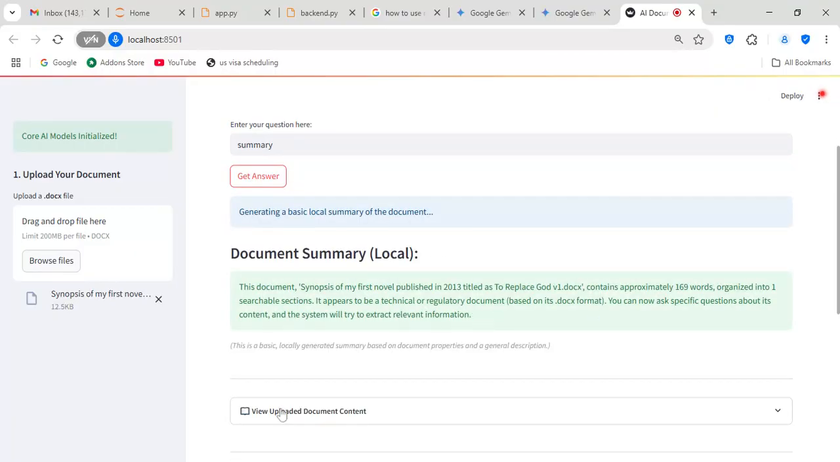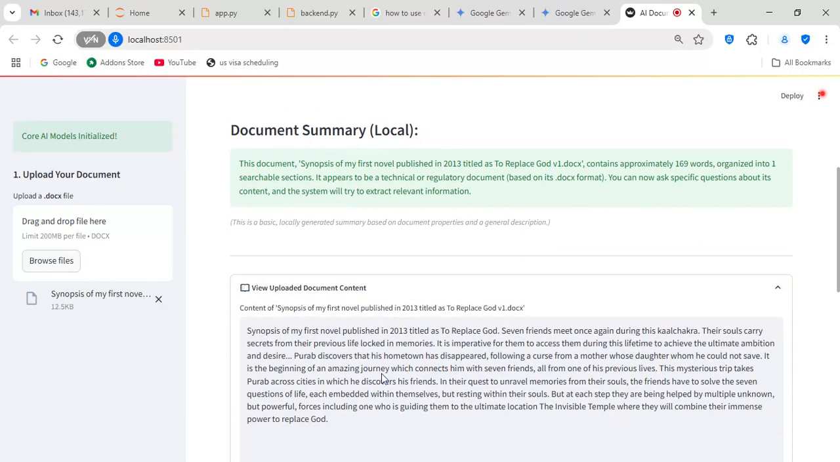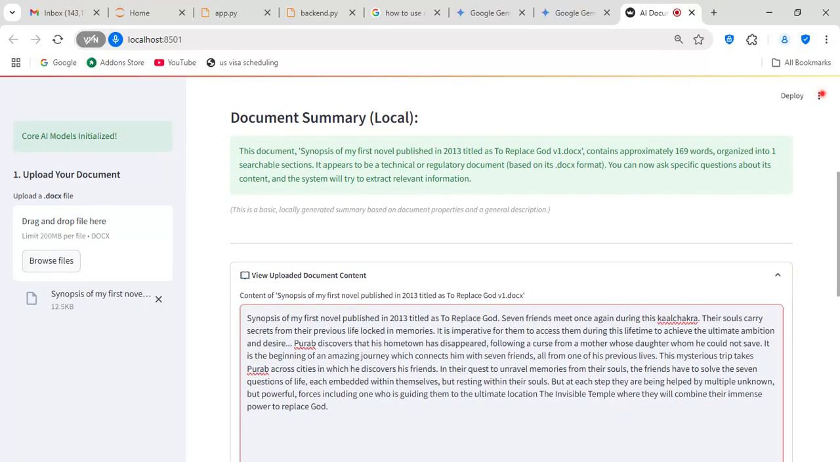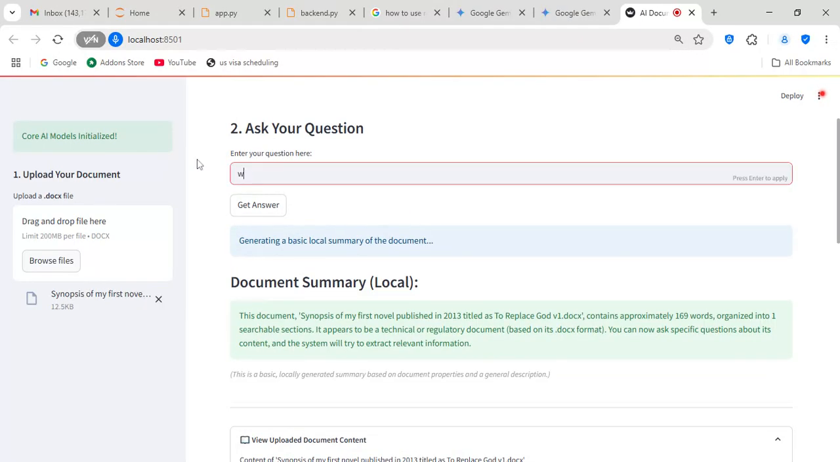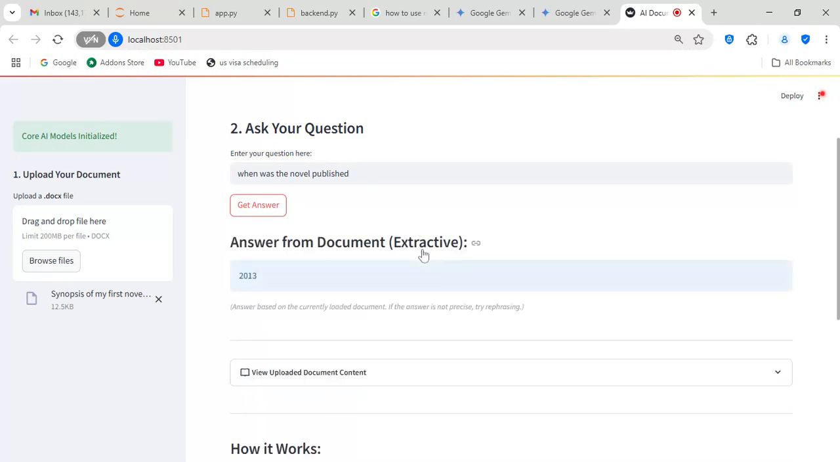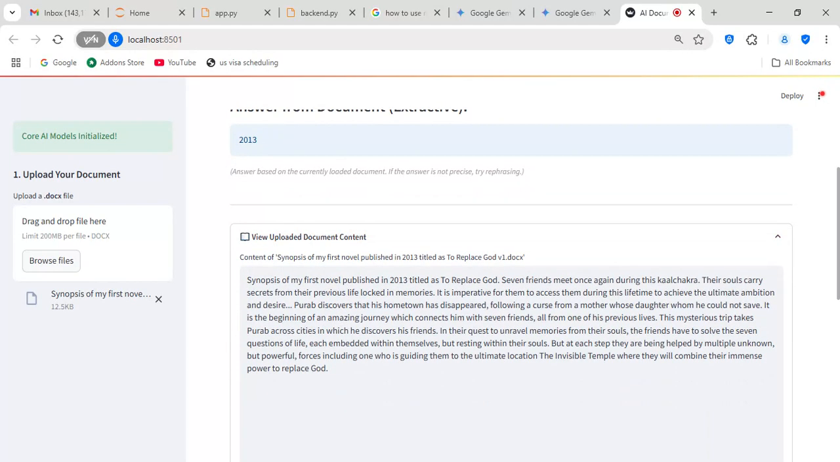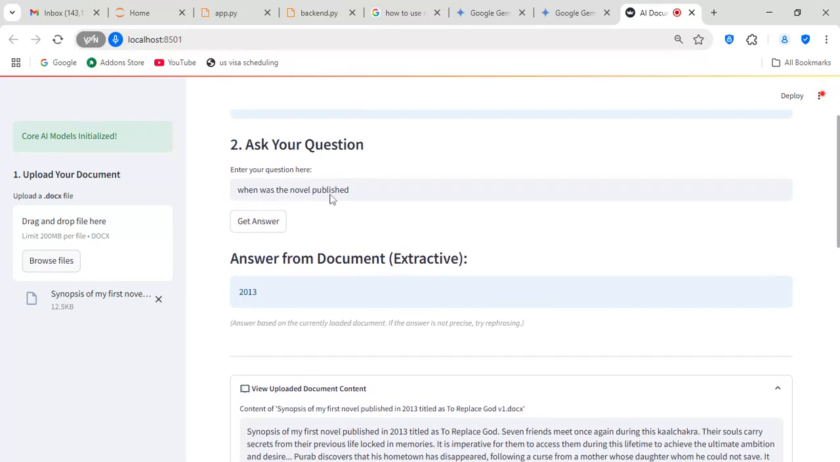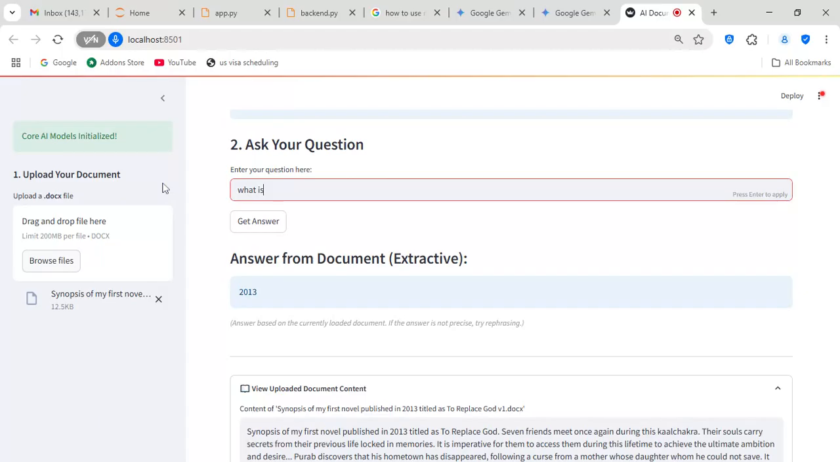If I ask a specific question about the documents, let's say, when was the novel published? Let's see if the local AI is able to answer it correctly. 2013, which is the right answer. And what is the title of the document? Who is the author? What is the title of the novel and who is the author?